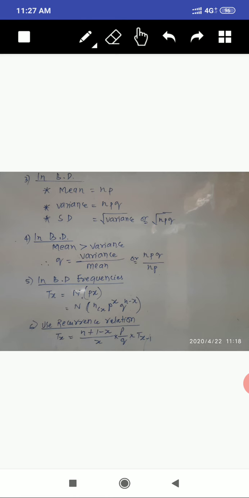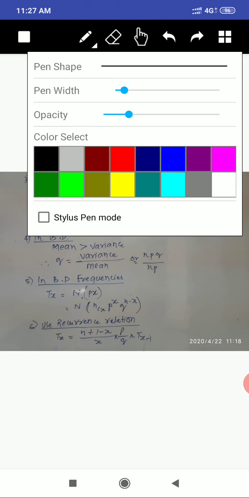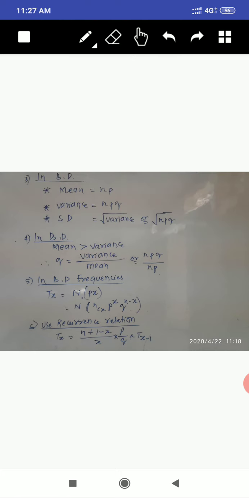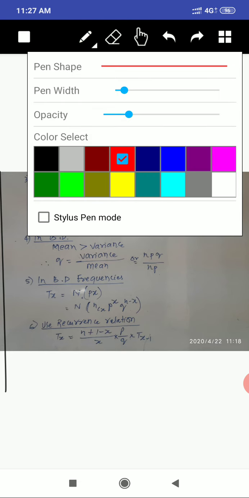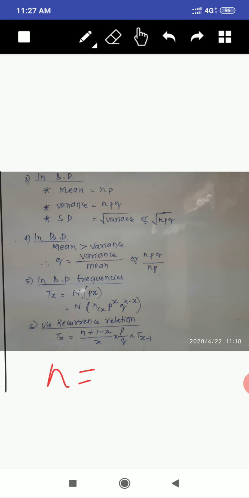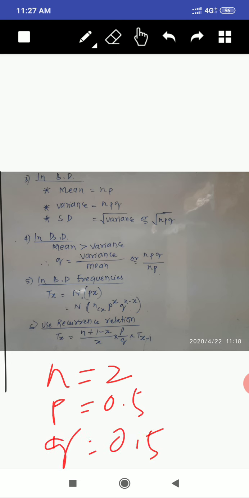If you see that example, think that n is 2, p is 0.5, and q is how much? 0.5. Then you apply the formula, mean equals np. N is 2, p is 0.5.